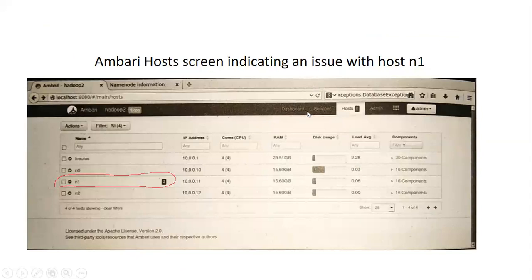You can see it is showing lightly. Host. So in the host menu I have marked, there is a host called N1. The status of host N1 has changed, it has got some check mark and all instead of this. So this actually shows that there is a problem. This host menu is showing that there is an issue in the host called N1.